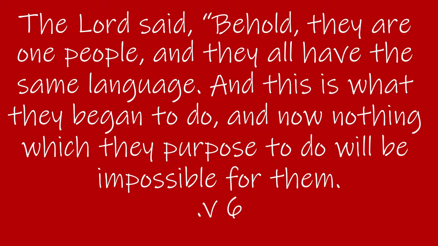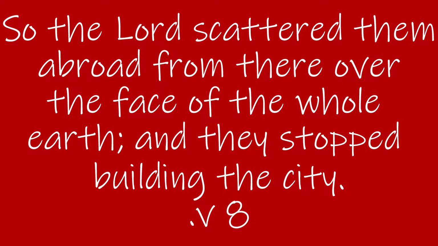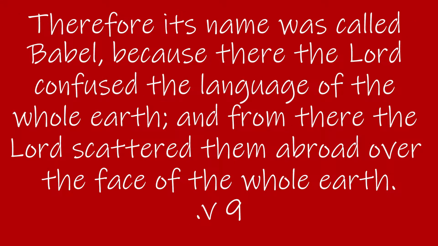The Lord said, "Behold, they are one people, and they all have the same language. And this is what they began to do. And now nothing which they purpose to do will be impossible for them. Come, let us go down there and confuse their language, so that they will not understand one another's speech." So the Lord scattered them abroad from there over the face of the whole earth, and they stopped building the city. Therefore its name was called Babel, because there the Lord confused the language of the whole earth, and from there the Lord scattered them abroad over the face of the whole earth.